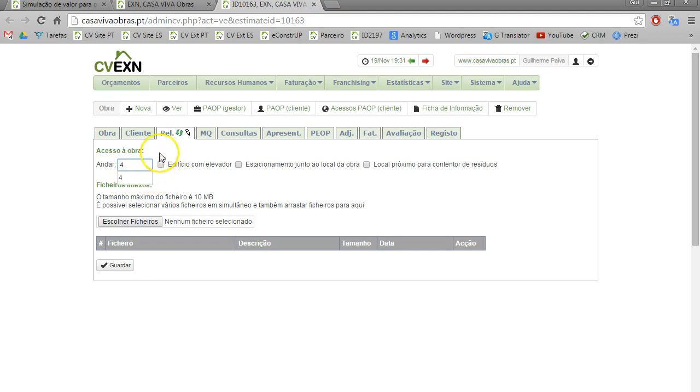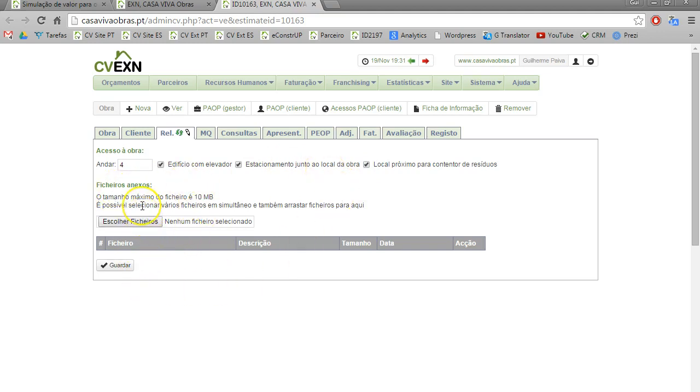Then I should say if the building has an elevator or not, if there is a place to park nearby, and if there is a place where we can place a container for all the garbage from the renovation. So let's say we have all of these.